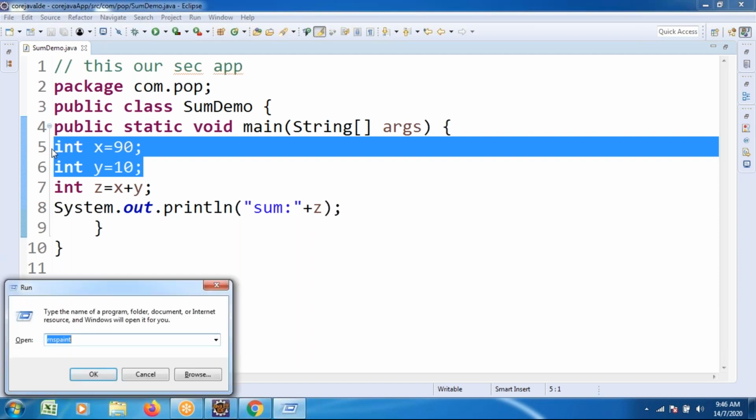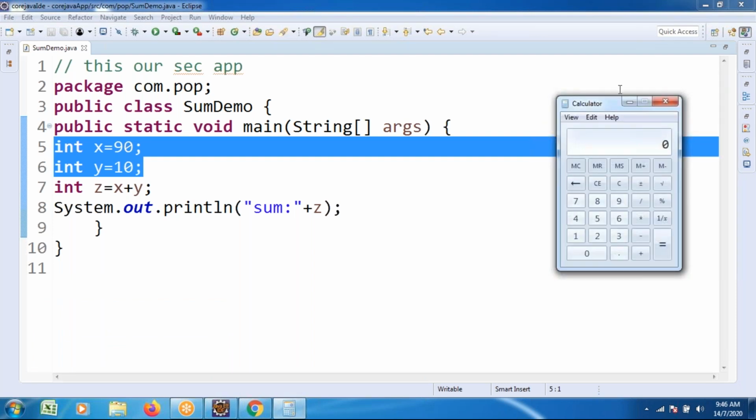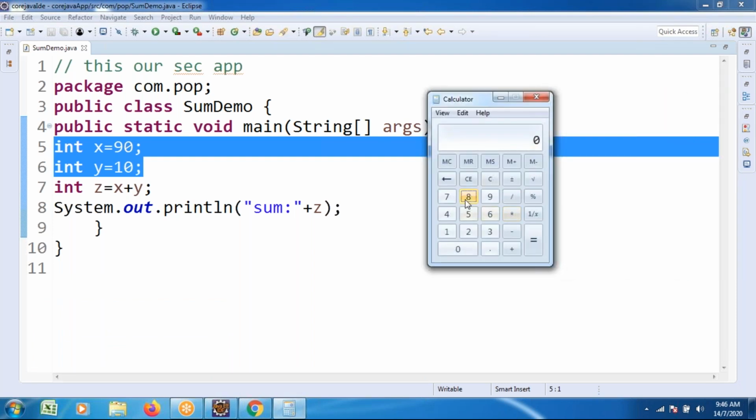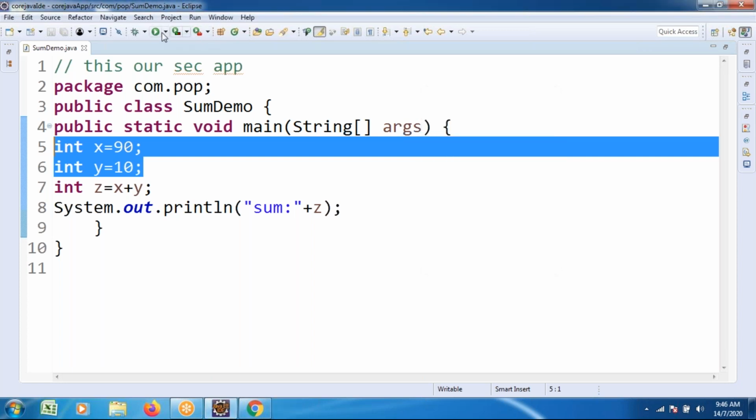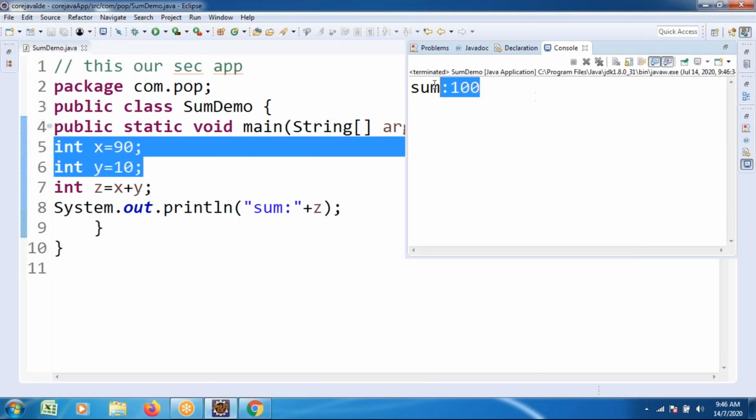If you wanted to work with a general calculator, what are you expecting? Dynamically, you expect to perform addition on numbers, say 85 plus 56, press enter, and find the result. But in my application, what is the disadvantage? We get a fixed output, however many times you run.